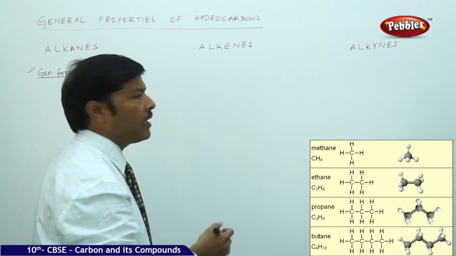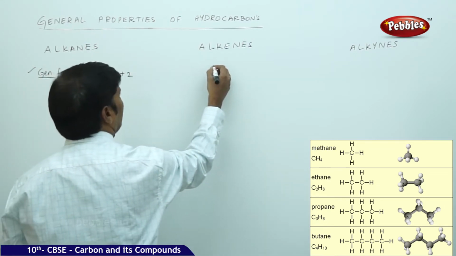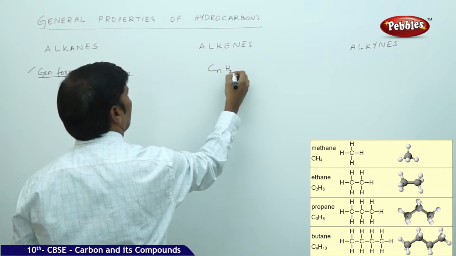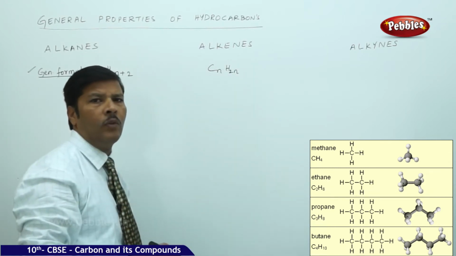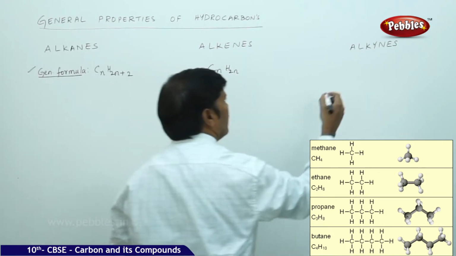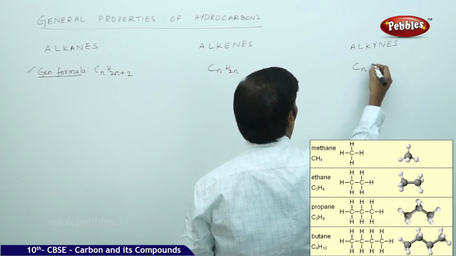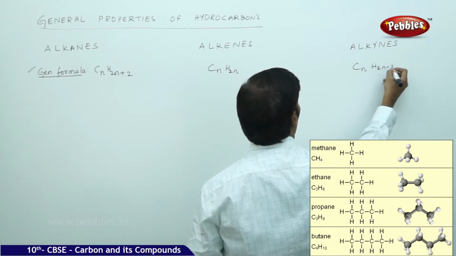The general formula of alkenes is CnH2n. The general formula of alkynes is CnH2n-2.